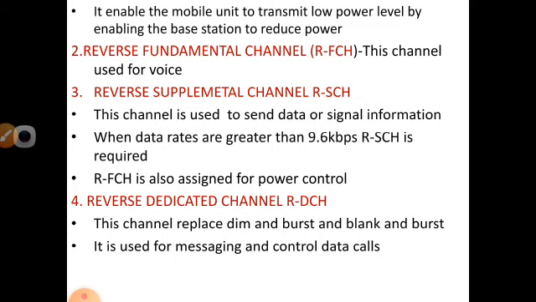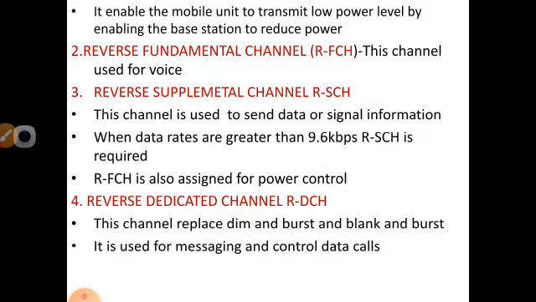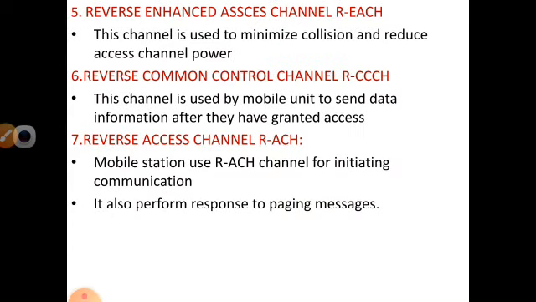Similar to the forward one, this channel replaces dim and burst and blank and burst, and it is used for messaging and controlling the data call operation. It is similar to the forward dedicated control channel, that is FDCCH. Next, the fifth one will be the reverse enhanced access channel. This channel is used to minimize the collisions occurring between the base station and the mobile unit, and it reduces the channel power. By reducing the channel power, the collisions can automatically be minimized.